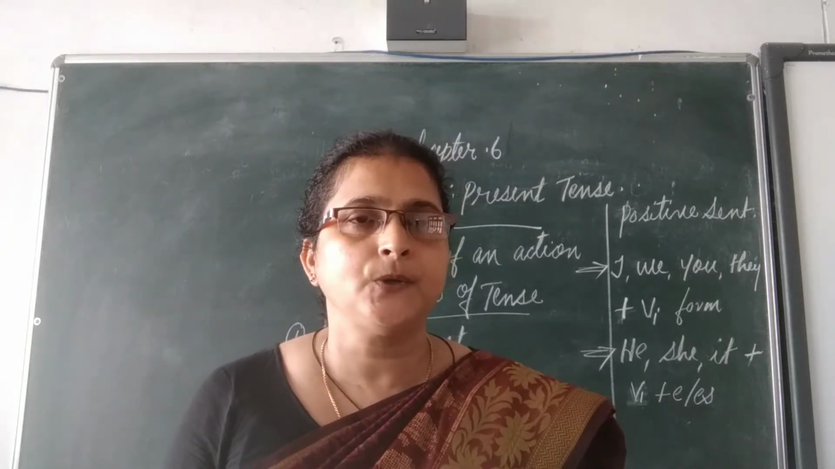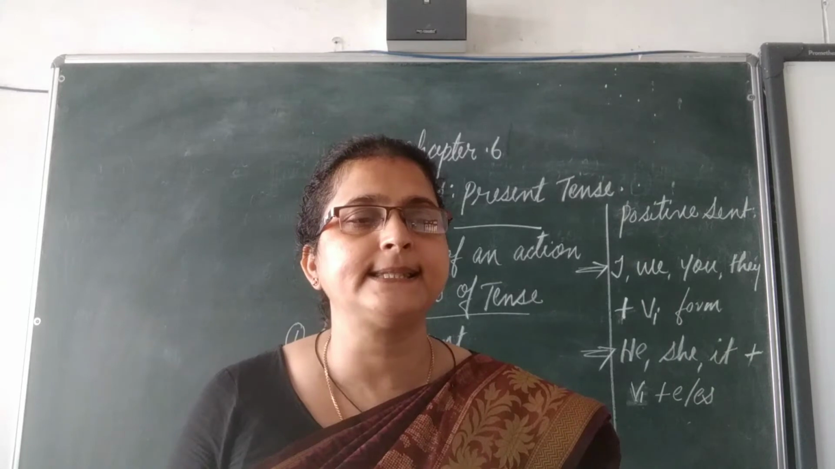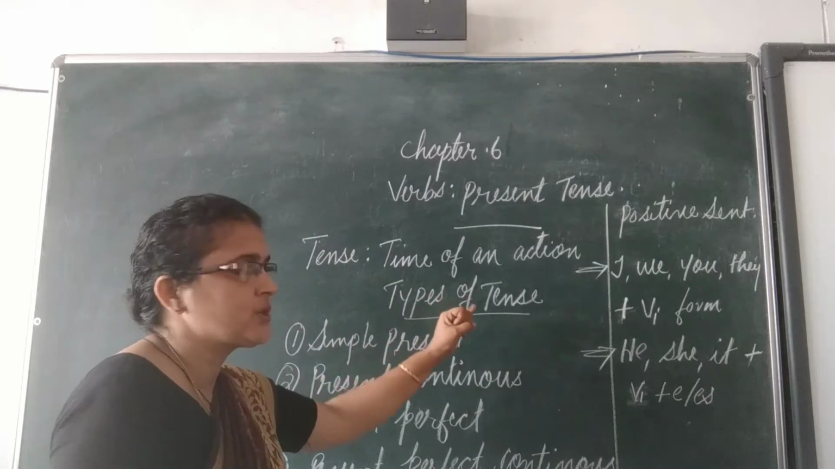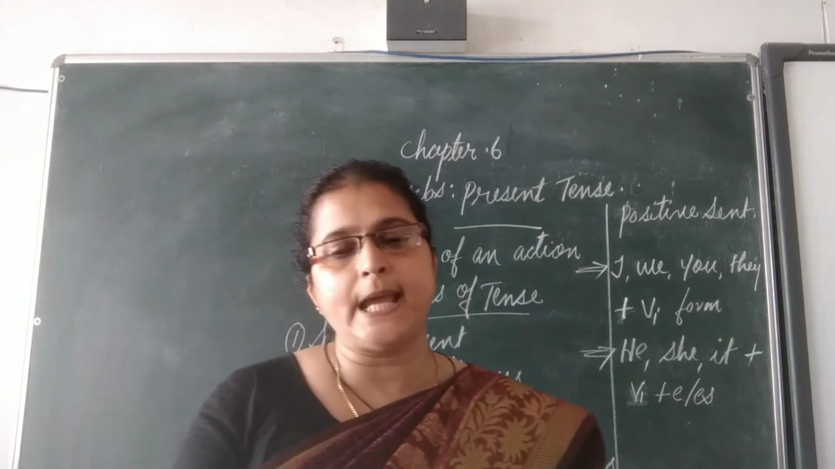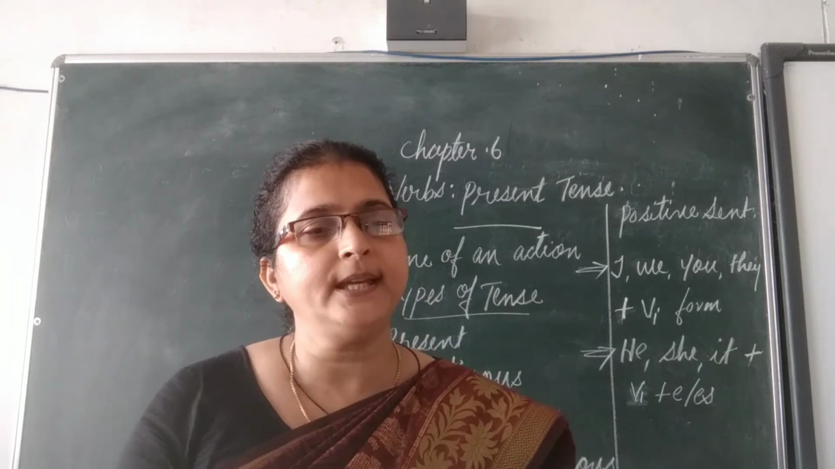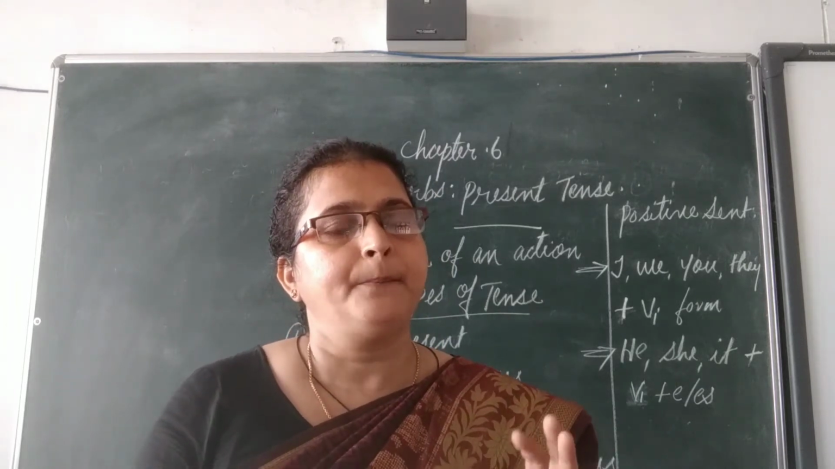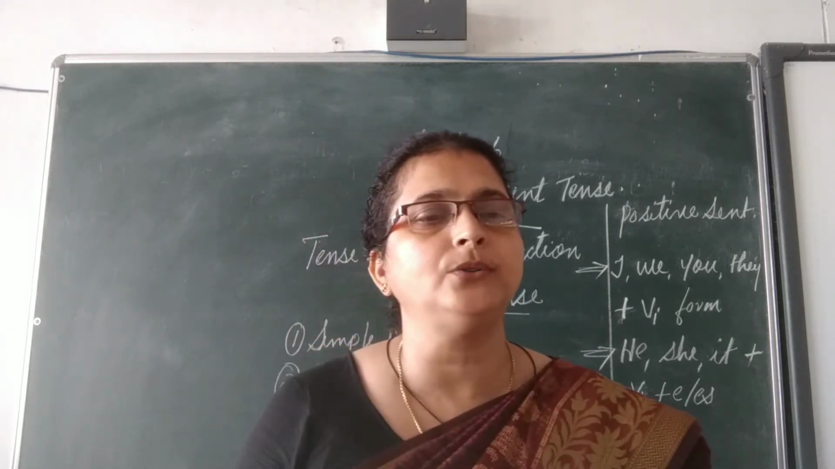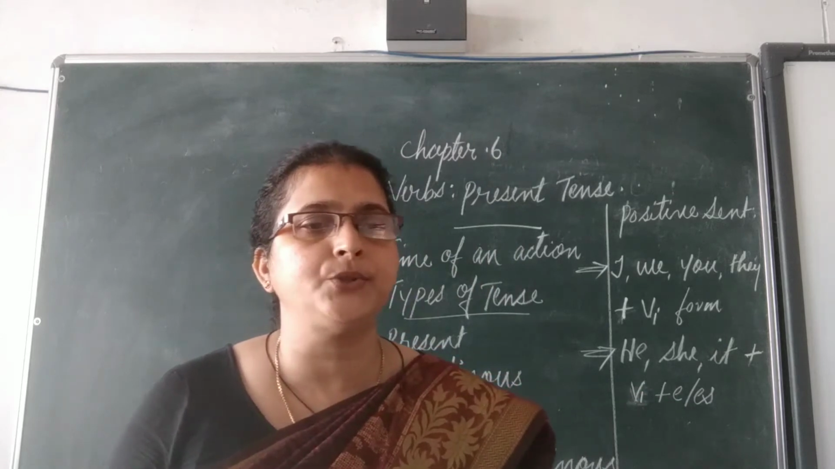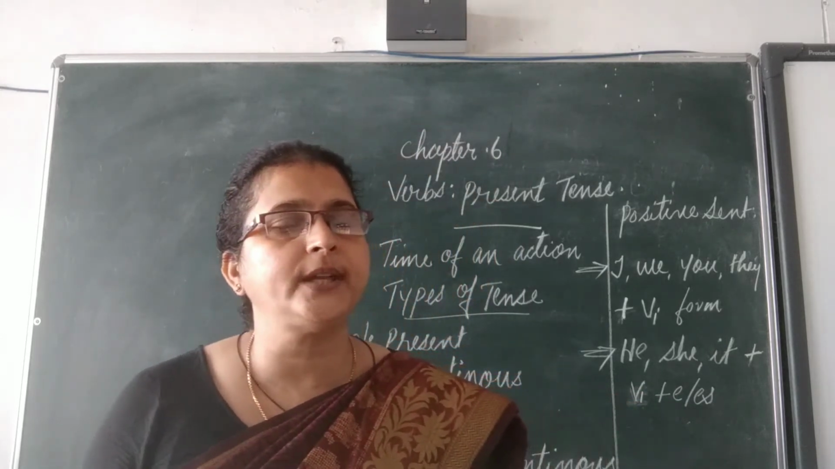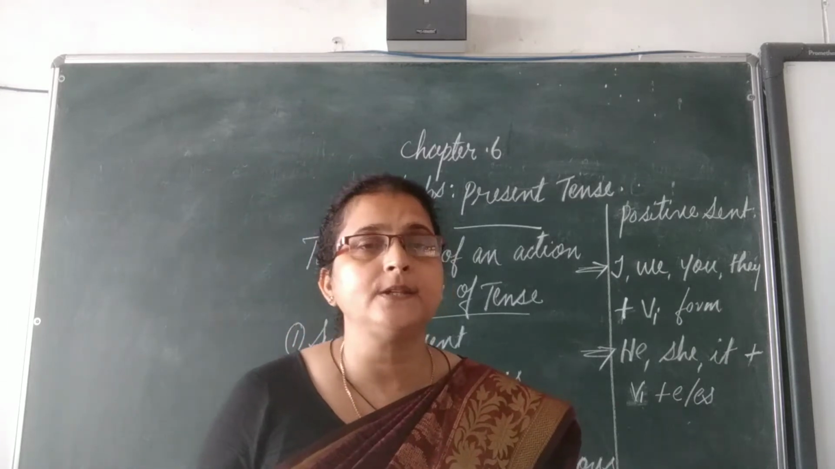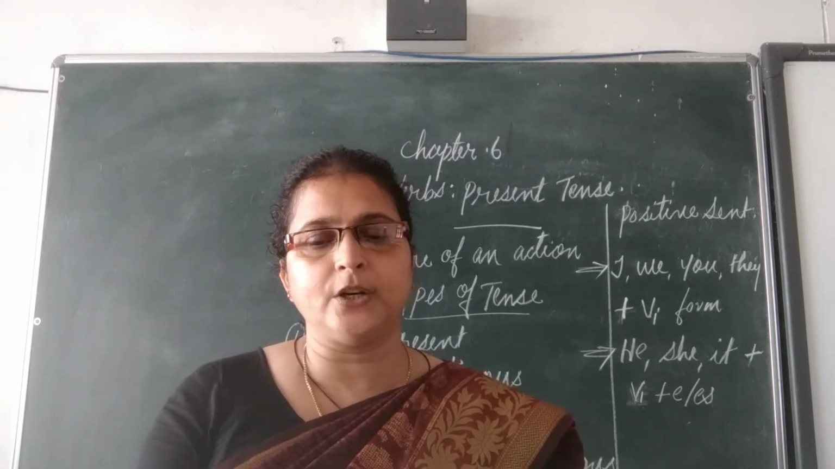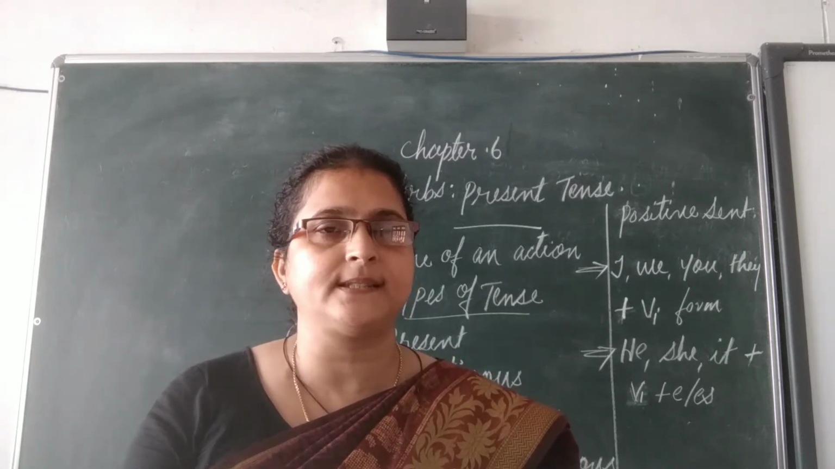Okay, students? So, in this chapter, we have discussed first what is tense. Tense denotes the time of an action. There are three types of tenses: present tense, past tense, and future tense. So present tense, an action that happens now. Past tense, the action that took place earlier, and future tense, an action that is yet to happen. So today, let us focus on simple present tense.